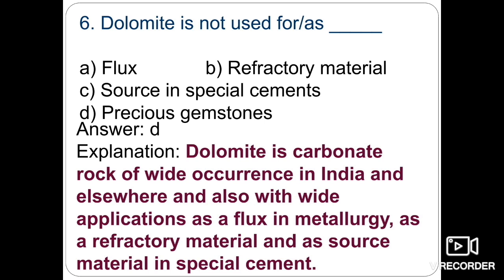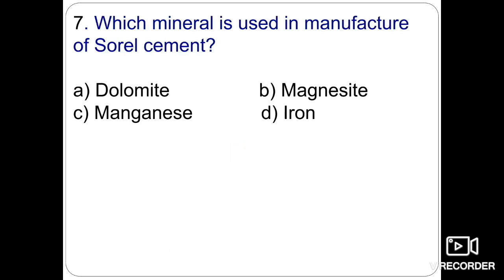Dolomite is a carbonate rock of wide occurrence in India and elsewhere, with wide applications as a flux in metallurgical processes, as a refractory material, and as a source material in specific cement industries. But in the precious gemstone industry, it has no such uses. So option D is the right answer.